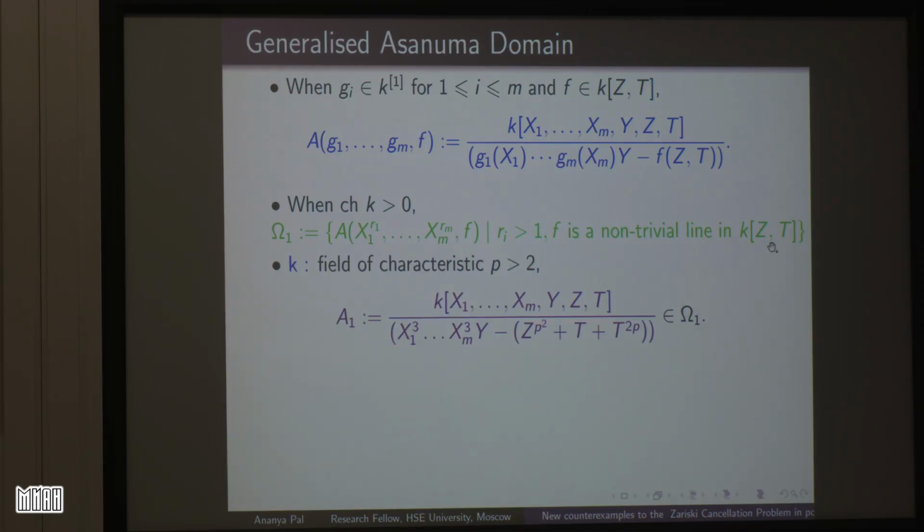Then let us see an example of this element here. I can plug in the ri's to be 3 all over, and f is a non-trivial line. We already know an example of a non-trivial line. I have just put here s equal to 2 and the characteristic is taken to be p greater than 2 in order to satisfy this condition that p to the power e does not divide sp and sp does not divide p to the power e. So this is an element inside omega 1, the collection that we are going to talk about.